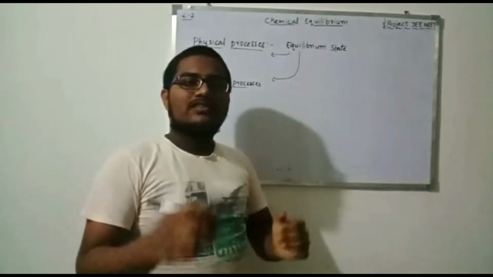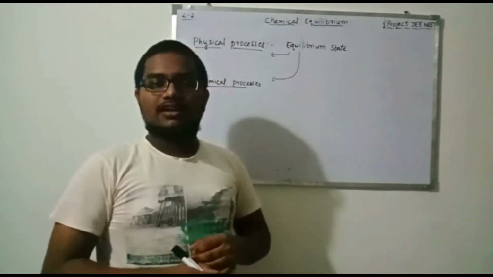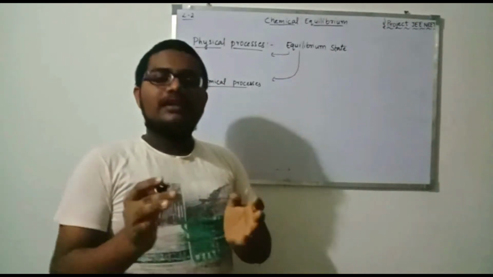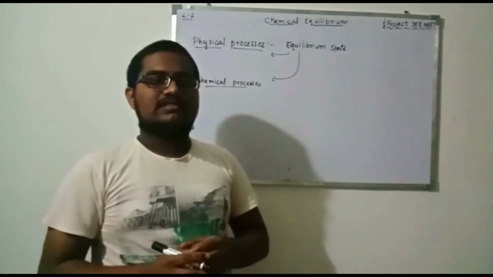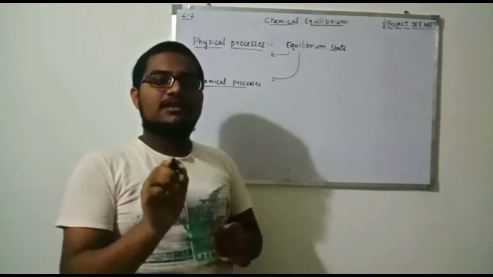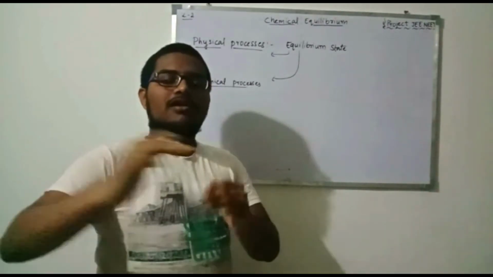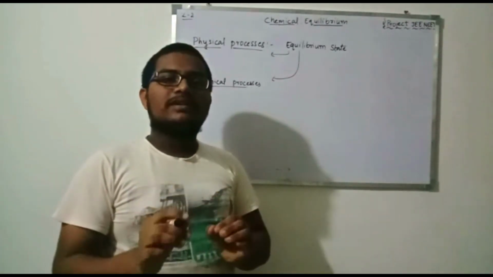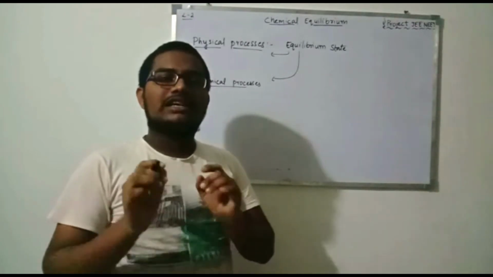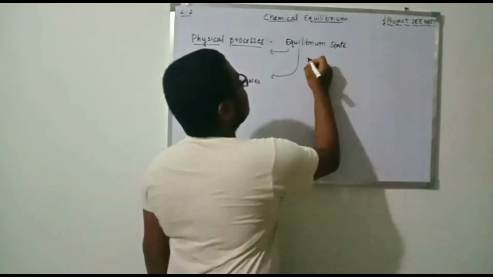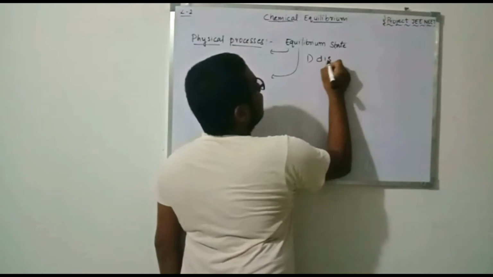For example, in the change of state of water, from solid to gas, there is some instant where the concentrations of the water in its different states will be constant. That is called the equilibrium state. Another example is dissolution of salt.